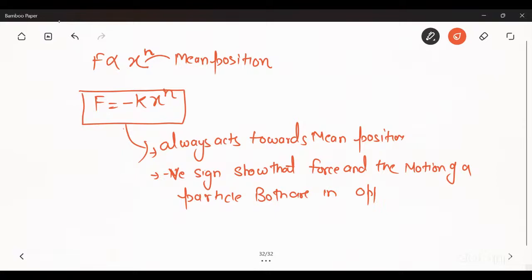So force directly proportional to x to the power n is the real equation, and when we remove the proportionality, a constant comes, which is known as minus k.